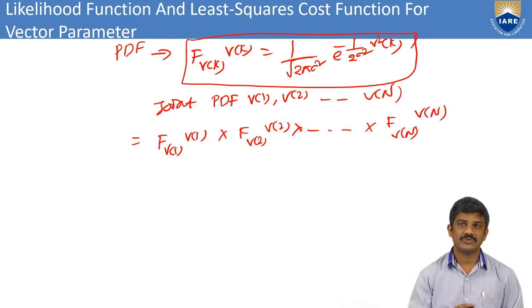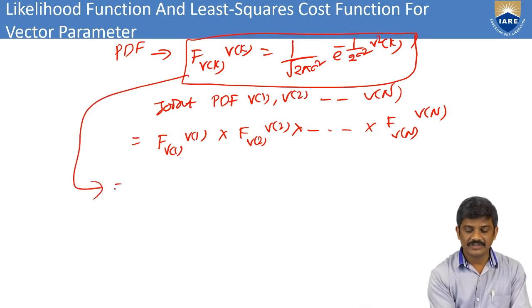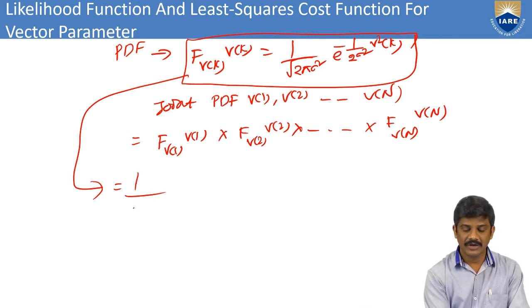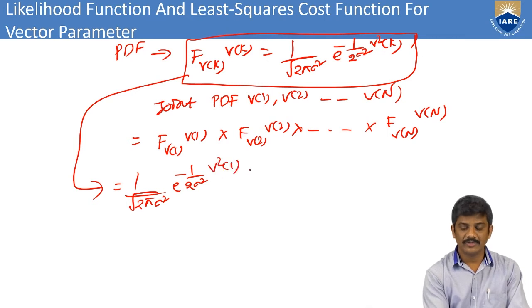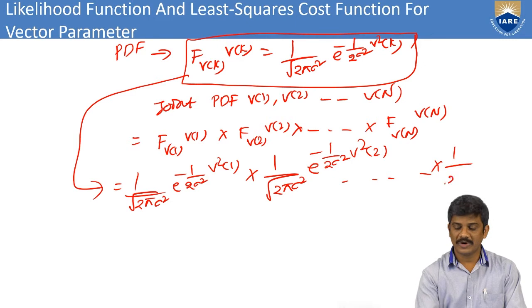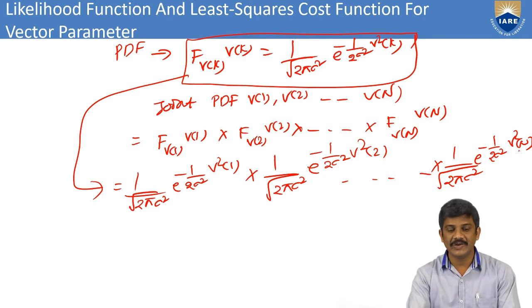Then we substitute all the values here. I can write 1 by under root 2 pi sigma square e power minus 1 by 2 sigma square v square of 1, into 1 by under root 2 pi sigma square e power minus 1 by 2 sigma square v square of 2, and so on, into 1 by under root 2 pi sigma square e power minus 1 by 2 sigma square v square of n. This is the product of the individual PDFs.